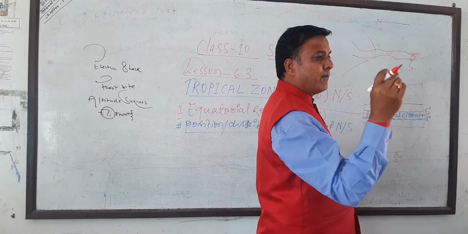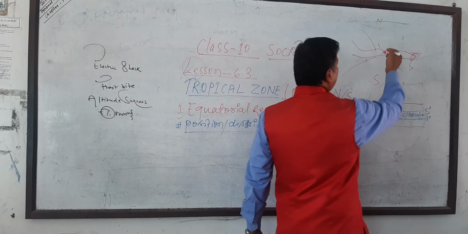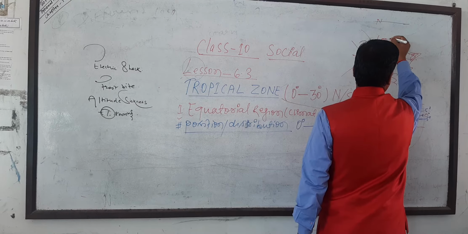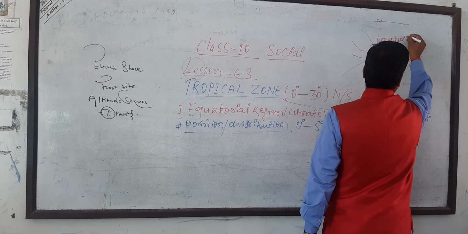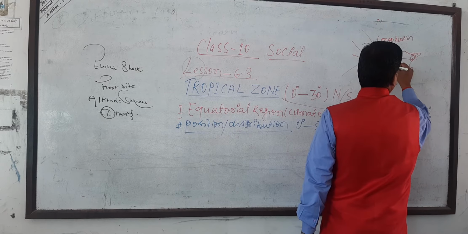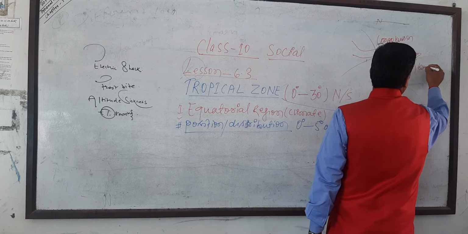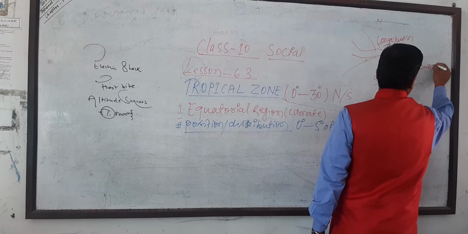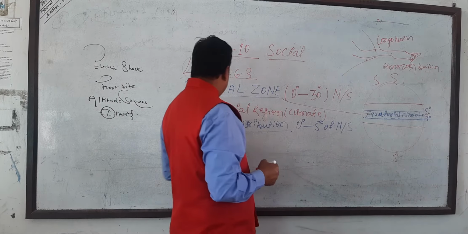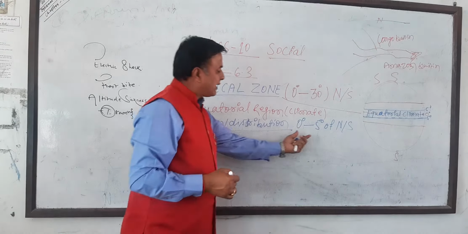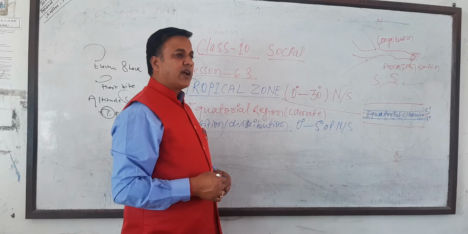There is the South American continent. There we learn, this is the Congo basin, and that is called the Amazon basin. Understood? This is the position. Position means where the temperature lies, 0 to 5 degree.